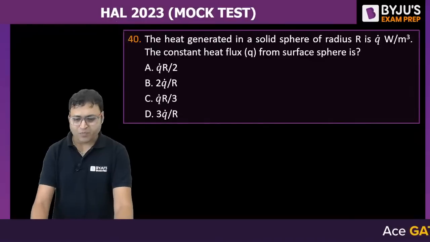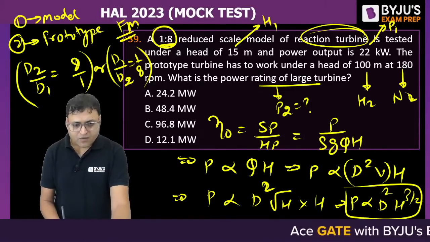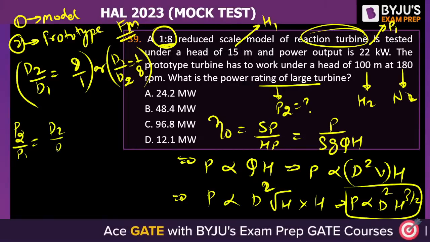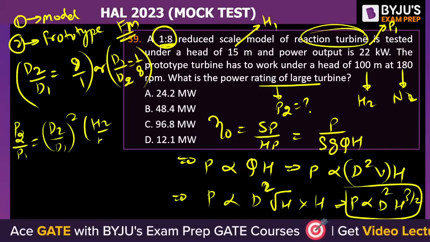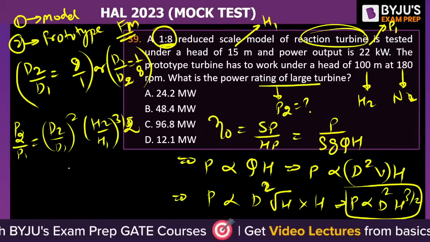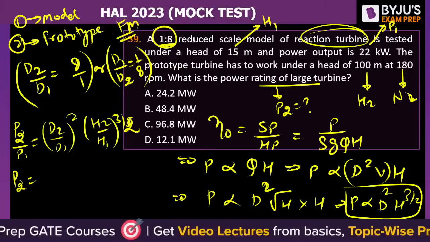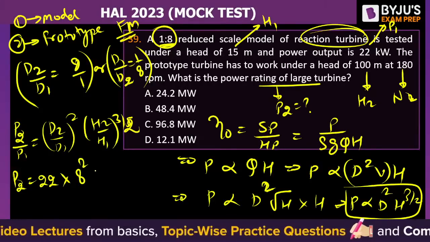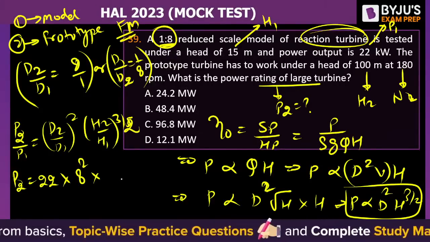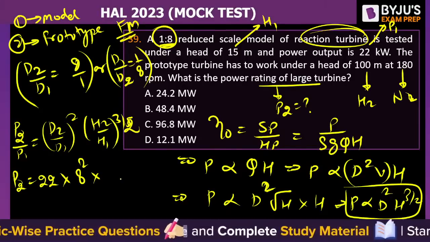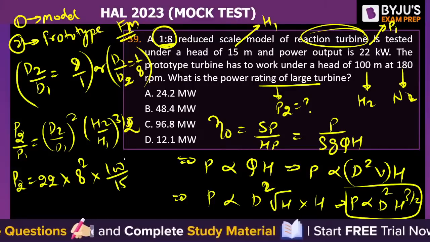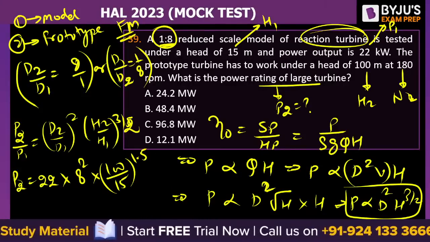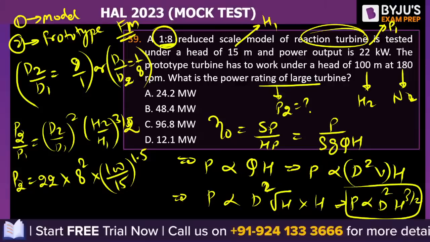So the question is to find out P2. If the question is to find out P2, so P2 by P1 is equal to D2 by D1 square into H2 by H1 to the power 3 by 2. So P2 will be equal to, what is P1? P1 is 22 kilowatt into D2 by D1 is 8 square. And H2 by H1, what is H2? 100 and H1 is 15 to the power 1.5. Can you solve it? Will it be possible for you to solve?